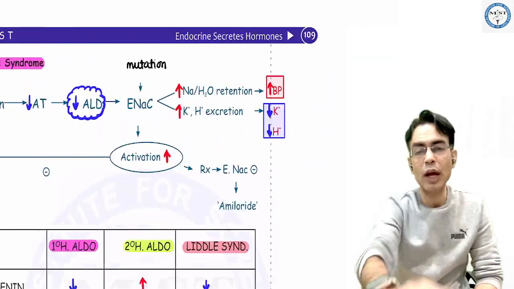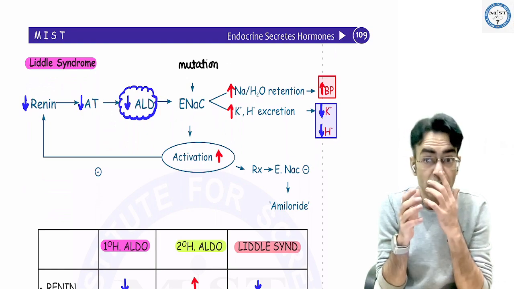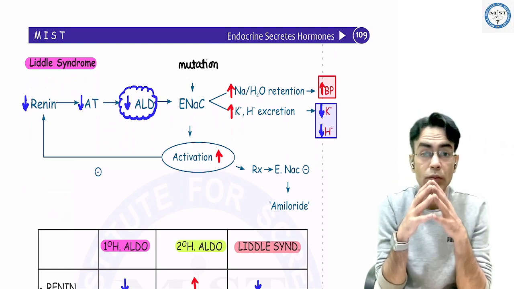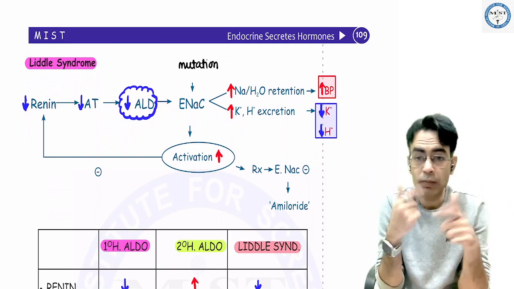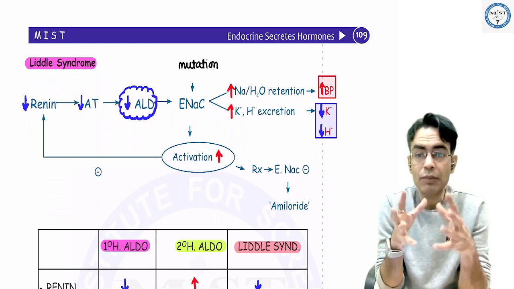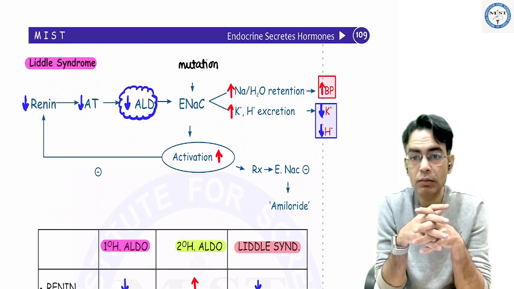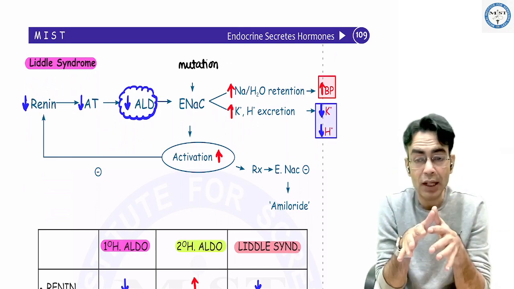Then you have Liddle syndrome. Liddle syndrome is due to hyperactivation of the ENaC channel. ENaC channel is the place where aldosterone actually works. So hyperactivation of the ENaC channel due to a mutation leads to overactivation. So what will happen at the ENaC channel? You will absorb more sodium and more water inside the body, and you will release more potassium and more hydrogen. So the patient will have hypertension, hypokalemia, and metabolic alkalosis.